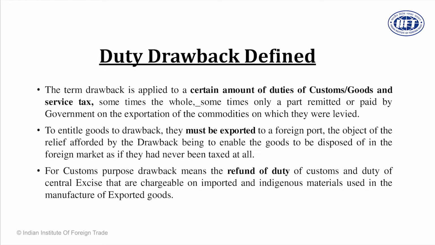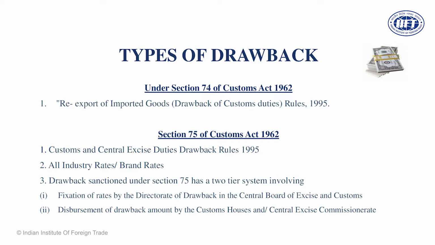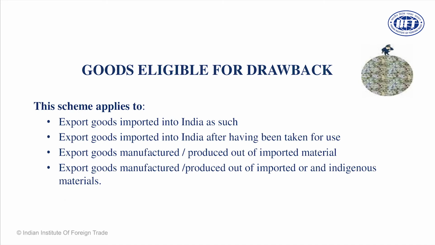So under the Customs Act, there is a detailed procedure for refund of those taxes. Let me first explain what the various types are. The sections are Section 74 and Section 75, and Section 74 covers two types of drawback. Export of goods imported into India as such, I mean goods imported, goods re-exported. So you import certain cargo.